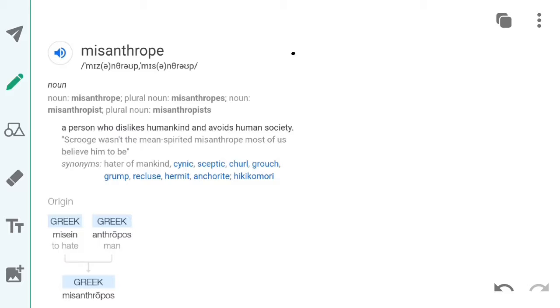A key to understanding all these words is finding their root words. Here it's misein, which means to hate, and anthropos means man. So misein is to hate and anthropos is man. So misanthrope is someone who hates humankind.